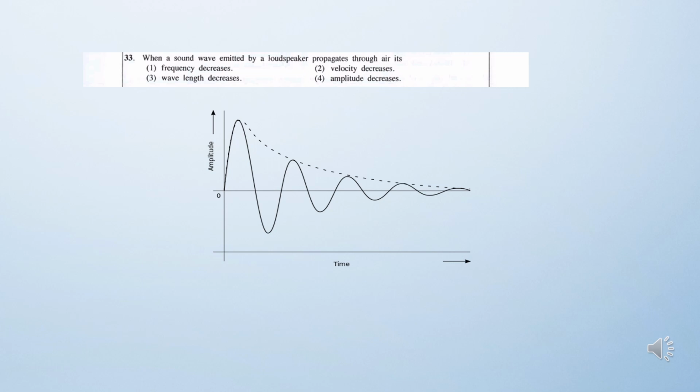When a sound wave is generated by a loudspeaker, the membrane starts to move and compress the air in front of it, and this compressed region moves forward with kinetic energy. The amount of energy in a wave is known as amplitude. With the loss of energy, the amplitude decreases. Here is the picture that shows the propagation of a sound wave through air. Then it reveals that the amplitude decreases with time.